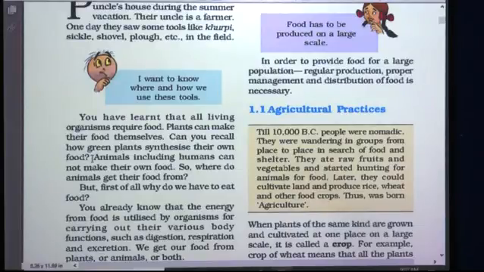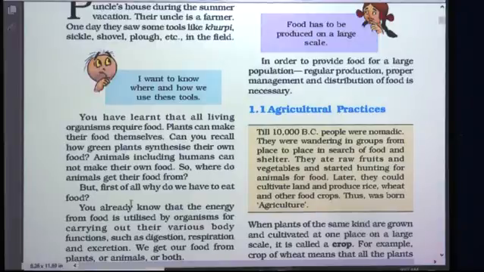Okay. Now, these are about plants, but what about animals including us? Are we able to make our own food? No, we are dependent on the plants to get the food, isn't it? So, animals including humans cannot make their own food. So, where do animals get their food from? Animals get their food from plants and from other animals.